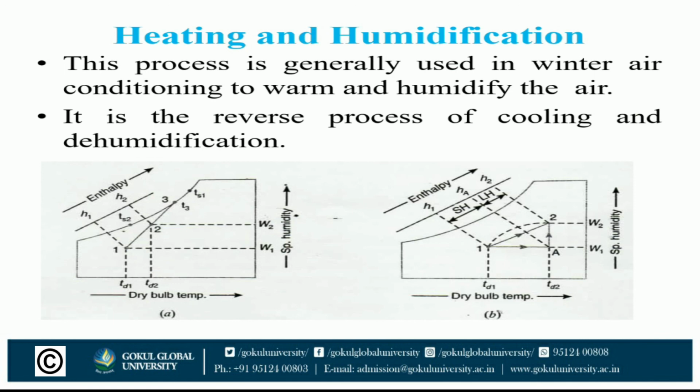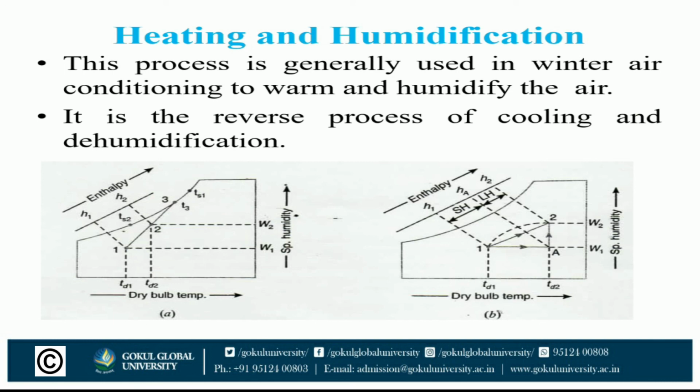This process is generally used in winter air conditioning to warm and humidify the air. It is the reverse process of cooling and dehumidification process, where air is passed through a humidifier having spray water temperature higher than dry bulb temperature of the entering air, the unsaturated air will reach the condition of saturation and the air becomes hot.